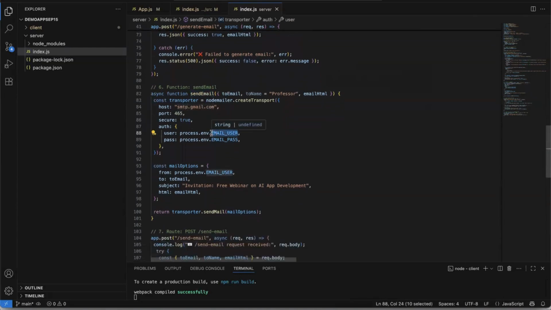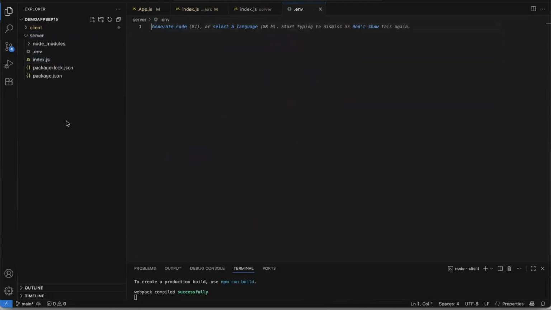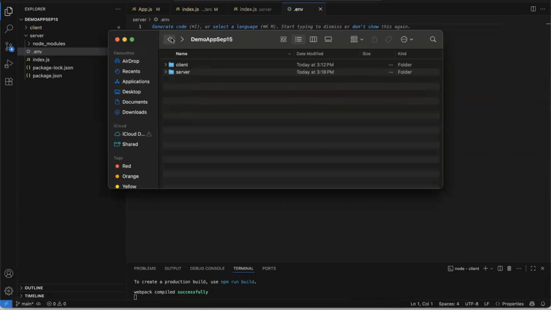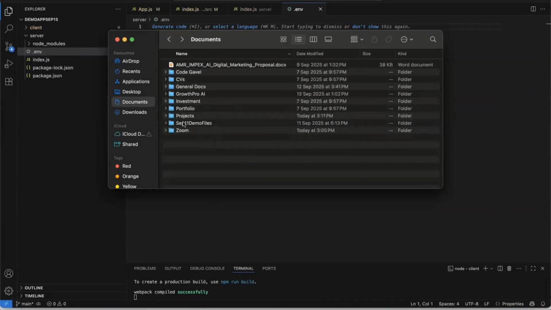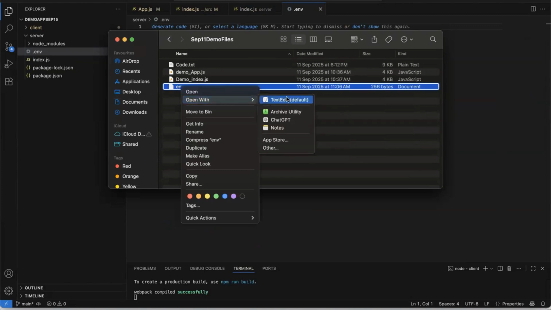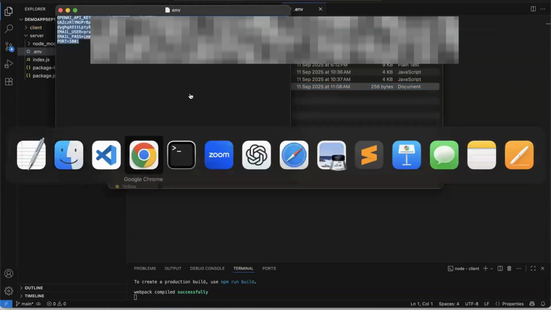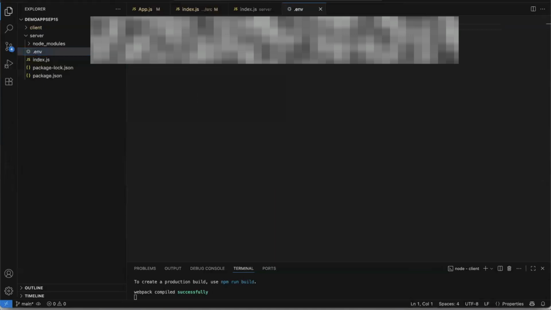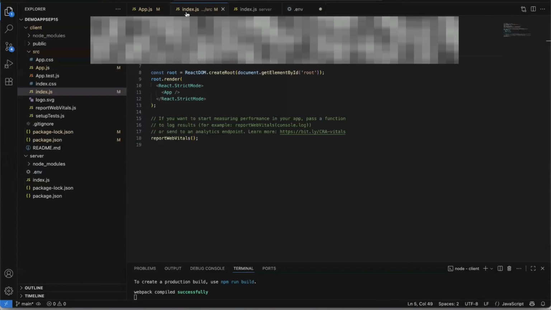And I will add my user ID and the password in the node variables, right? So I just need a file called .env. So .env is a very important file, guys, because this is where I maintain my environment variables, right? So I have the environment variables in a file here. So let me just open this text file and paste them here, right? So this is where I have my OpenAI key, which I obviously don't want you guys to see, the user ID and the password, right? So these are the environment variables that I have.